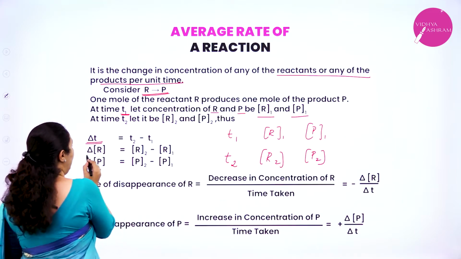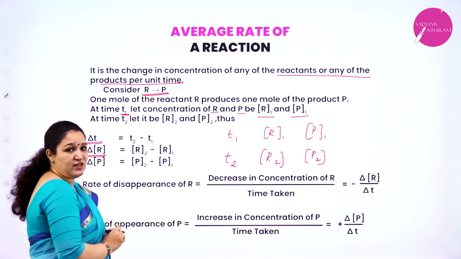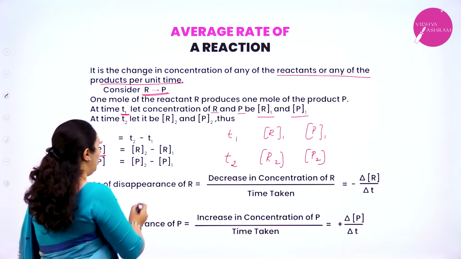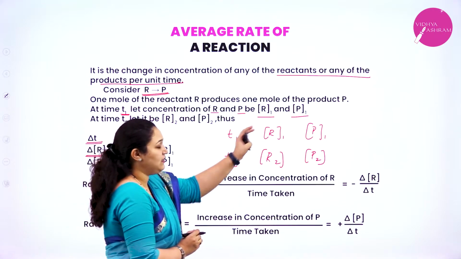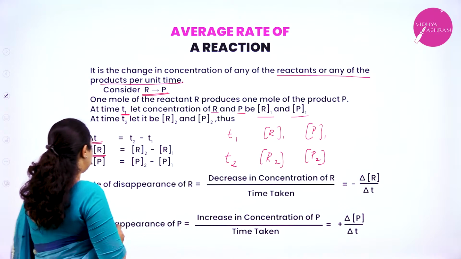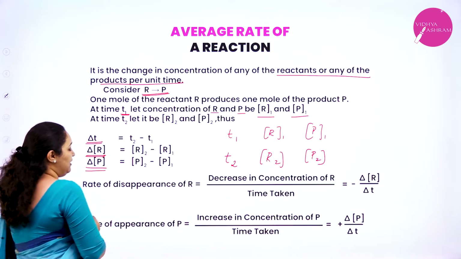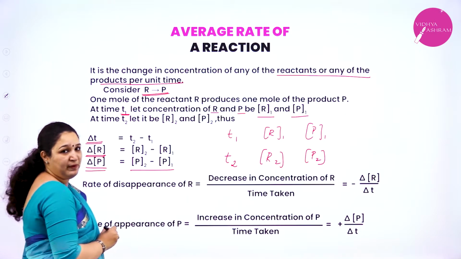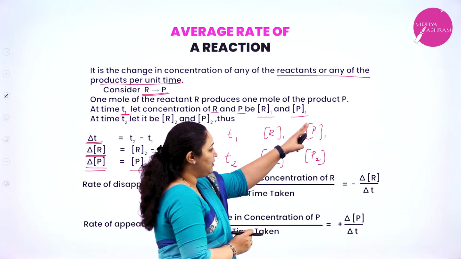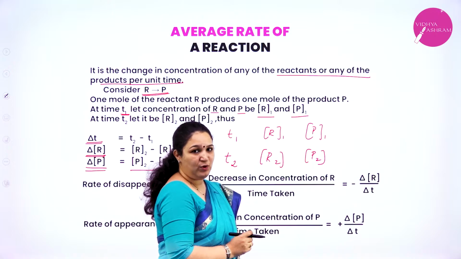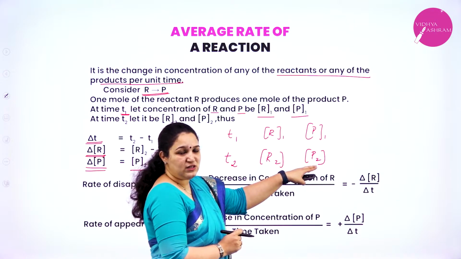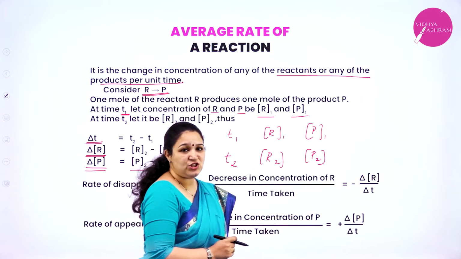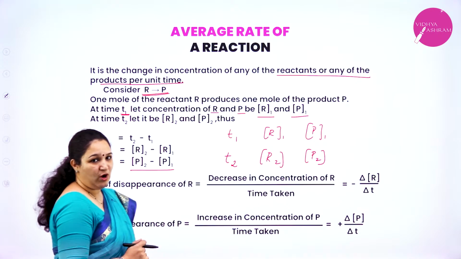Same way, the change in concentration of R, that is the reactant, is R2 minus R1. Correct? Final minus initial. Similarly, delta P is P2 minus P1, that is the final molar concentration of the product minus the initial molar concentration of the product.